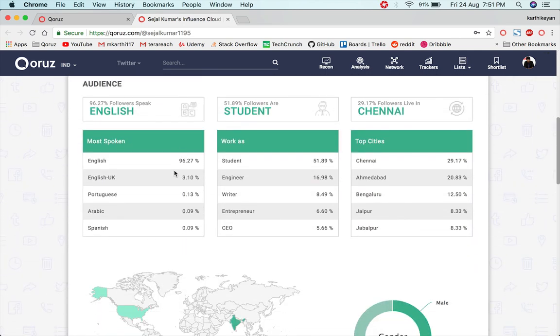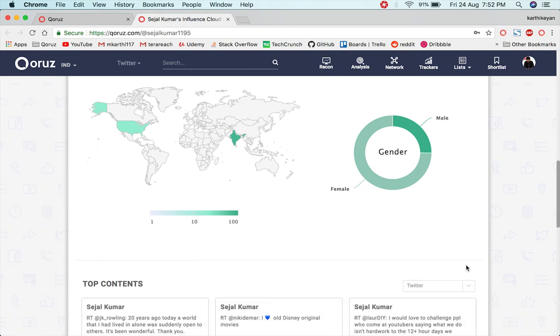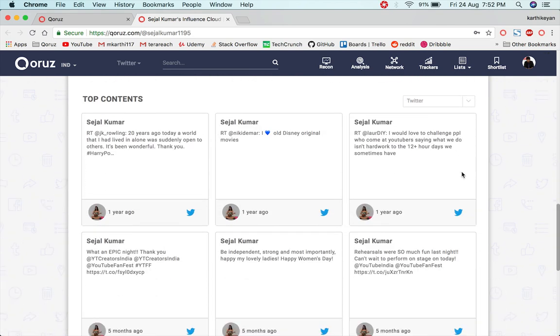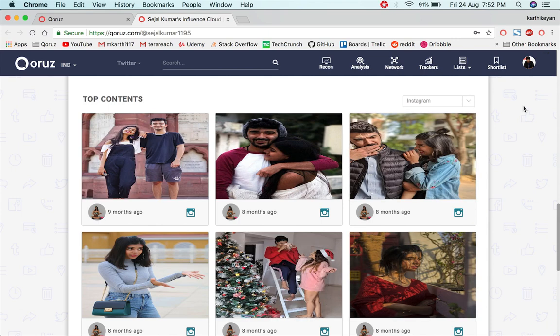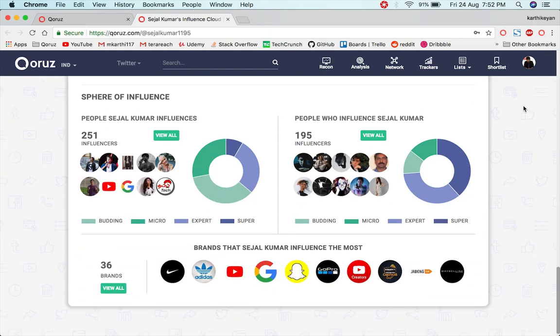where audience demographics give you an idea about the followers of the influencer: where her followers are from, what they do, and what languages they speak, along with a gender-based insight about what percentage of the followers are male or female. We also display the top contents, which are the most engaged content of a particular influencer. This will help you derive content inspiration if you are engaging with this particular influencer. So you could get to know which content will work the best for an influencer and which will work the worst. Plus, we have something unique which is called sphere of influence.